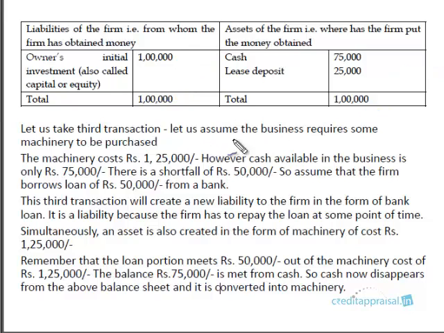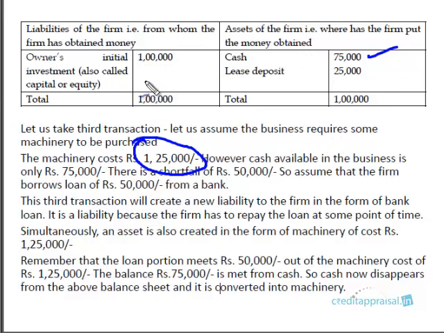This is the third transaction where the business is now requiring some machinery to be purchased. Okay, you now need to purchase some machinery. So the machinery cost is 1,25,000. So think of yourself as the proprietor. You have machinery to be purchased of 1,25,000, but you have cash of only 75,000. So what do you have to do?